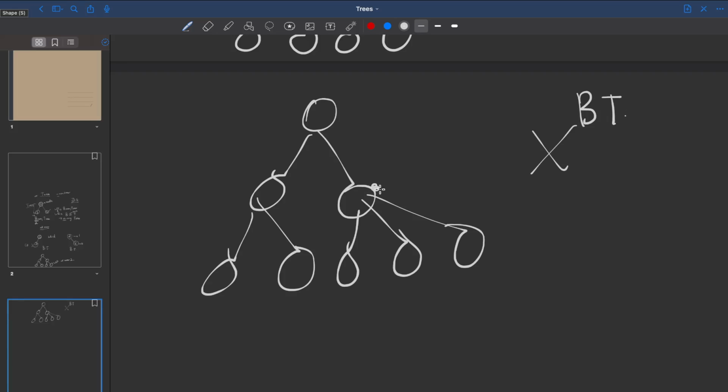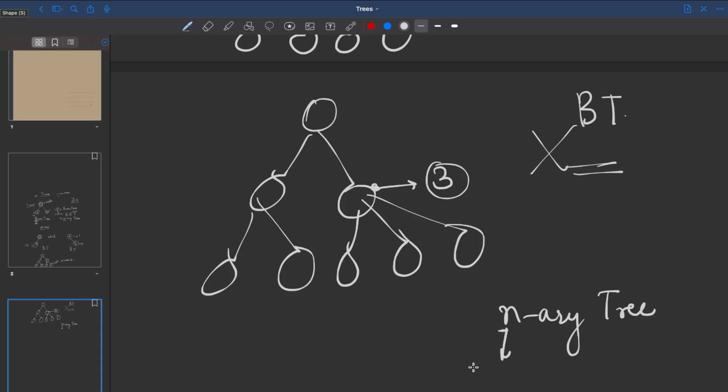The reason being this node has how many children? Three children. And this is not a binary tree. You can think about this as an n-ary tree, where this n decides how many children a particular node in the tree can have at max. So in this tree I can call this a 3-ary tree because at max there are three children for a particular node. What we are studying is a 2-ary tree, which has a special name called a binary tree. Is this understood?